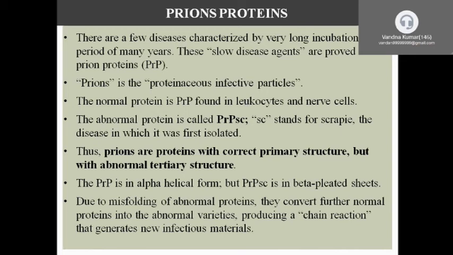So prions are proteins with a correct primary structure but abnormal tertiary structure. Normal prions are rich in alpha helices. Due to misfolding, the abnormal protein converts normal protein to the abnormal protein, producing a chain reaction that generates new infectious proteins.